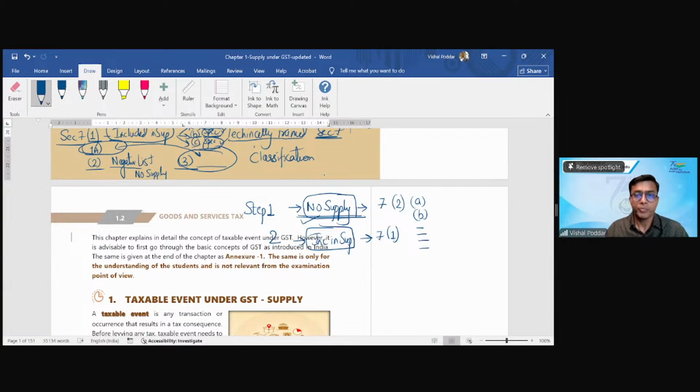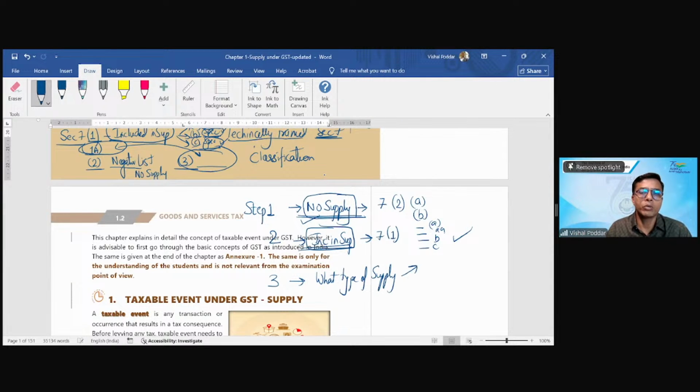Now is it included in supply through clause A, double A, B, C, etc.? Because every clause will have a different implication. Now your answer is yes, my case is included in supply as per 7.1b. Then step 3 comes. When you conclude yes, my transaction is a supply as per 7.1 because of some clause, then I want to find out what type of supply it is.